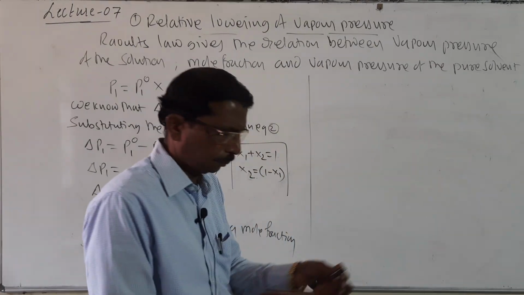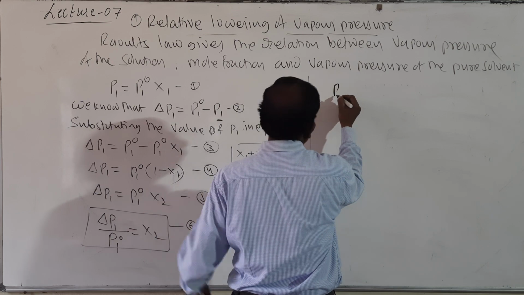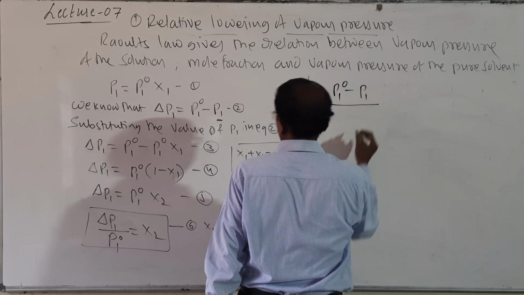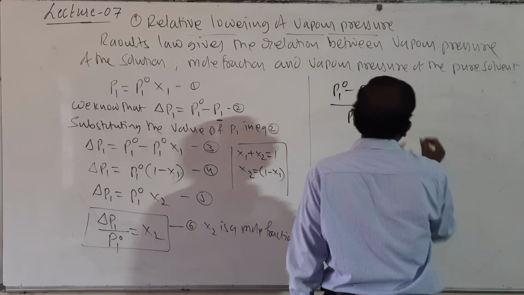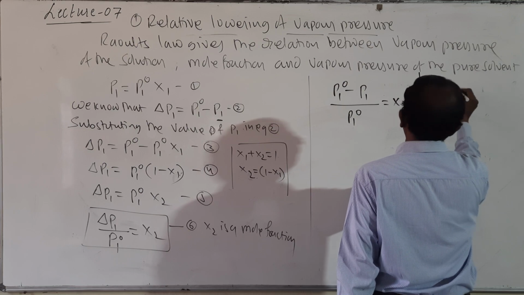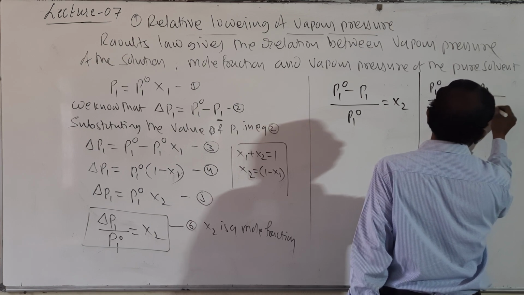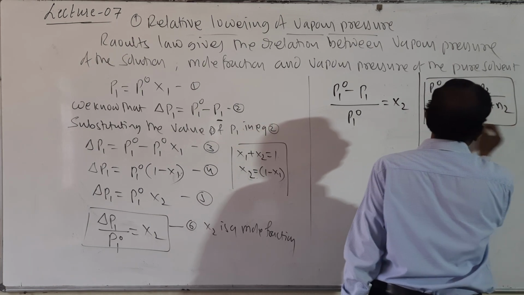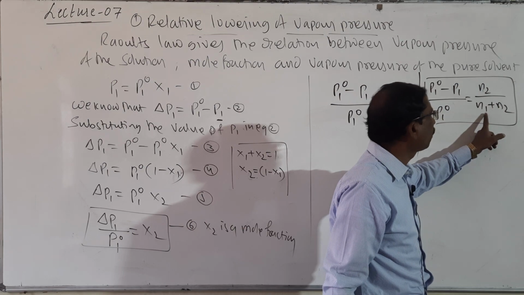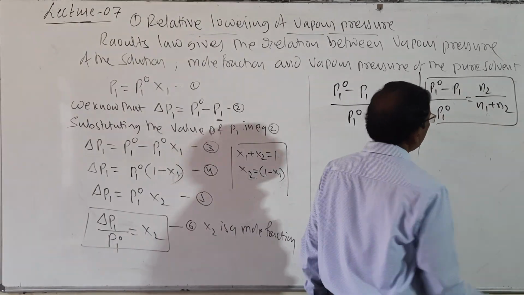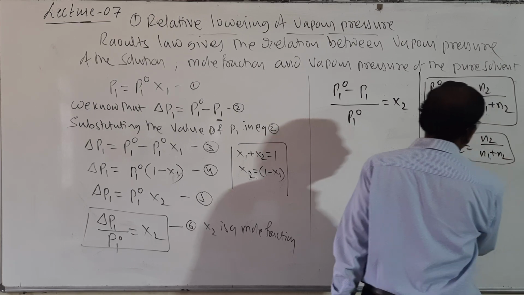So delta P1 is equal to P1 naught minus P1, divided by P1 naught is equal to x2, and it may also be written like this: P1 naught minus P1 divided by P1 naught is equal to N2 divided by N1 plus N2. Look here, x2 is equal to the number of moles of solute divided by the number of moles of solvent plus solute. So here we know that x2 is equal to N2 divided by N1 plus N2.